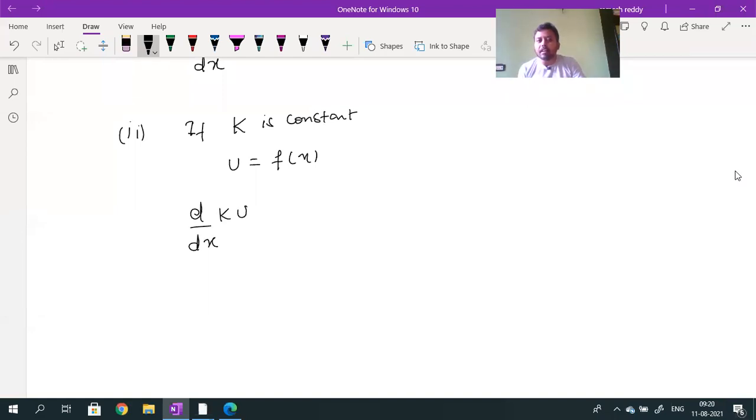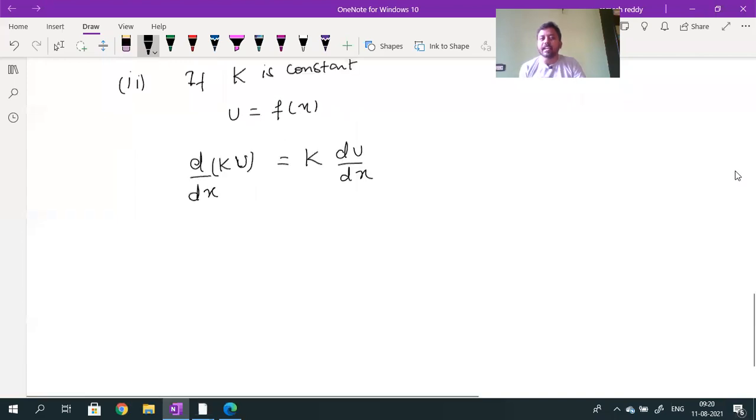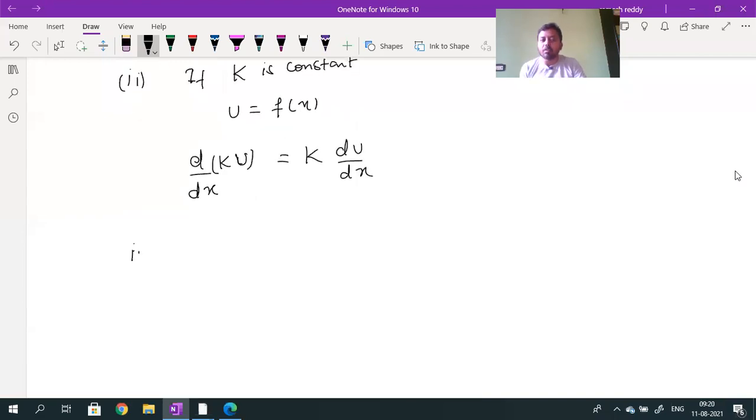Since k is constant, if I do differentiation, you should write the k value outside: k into du by dx. So whenever k is constant and u is a function of x, d by dx of k into u will become k into du by dx. That is the second formula you have to remember.